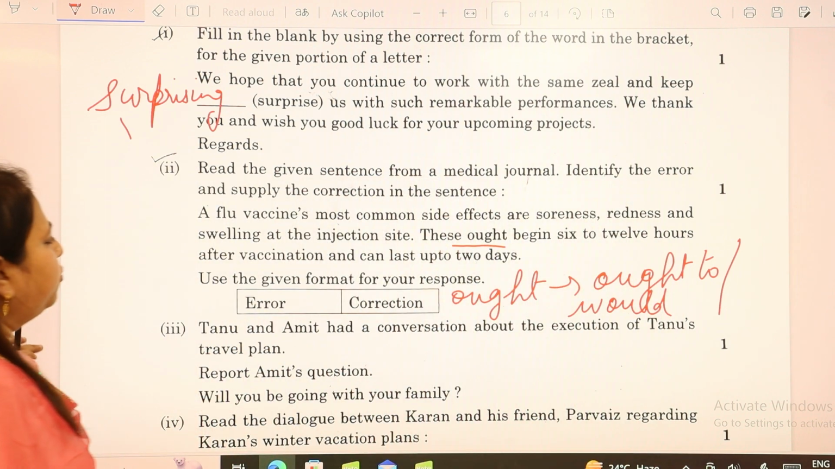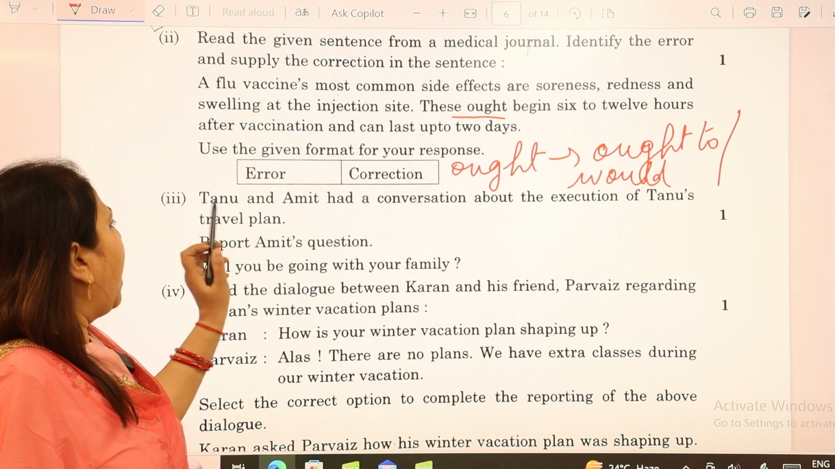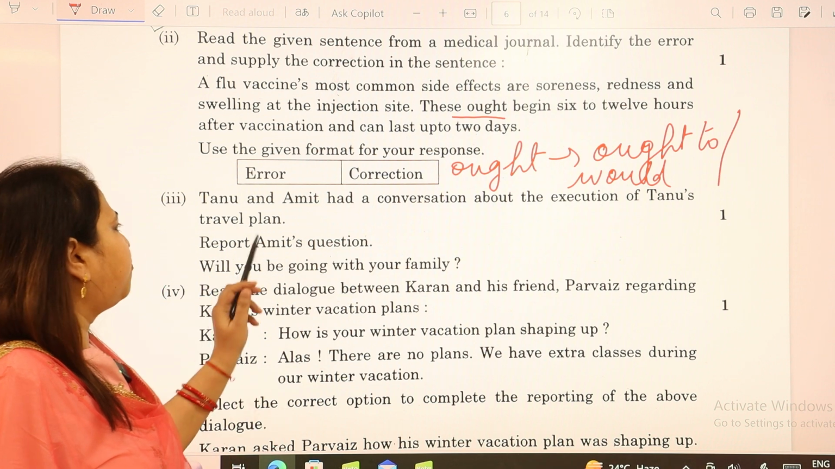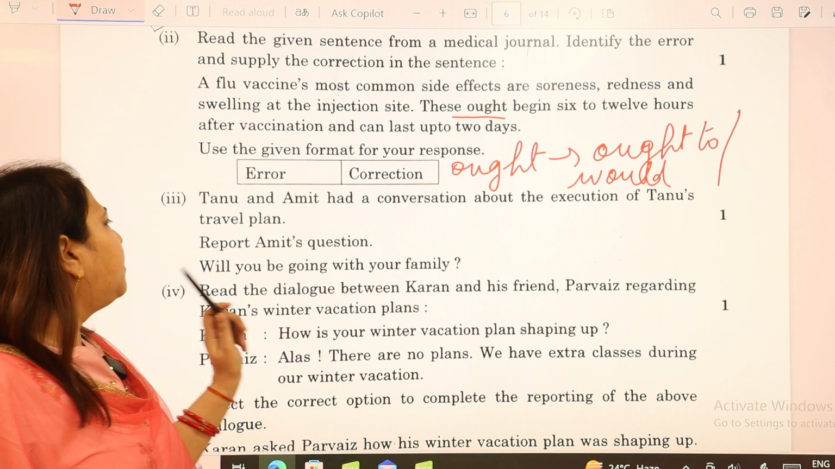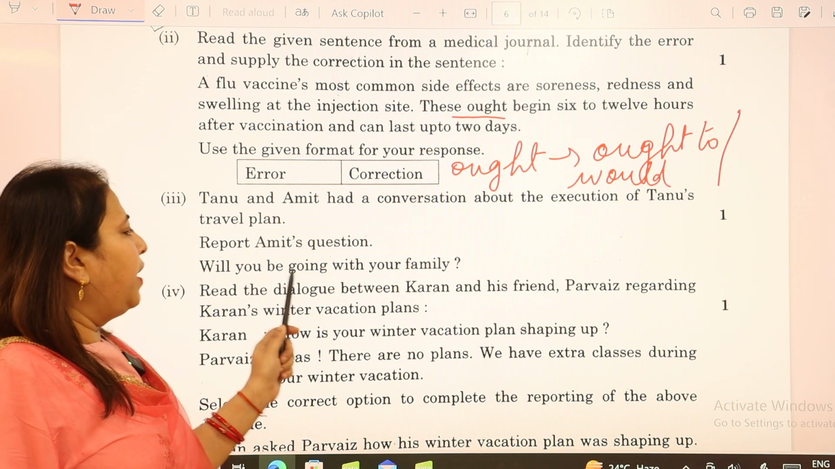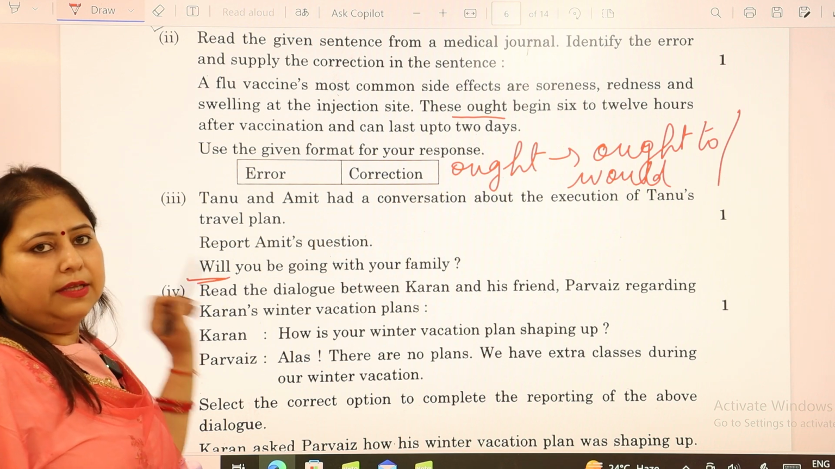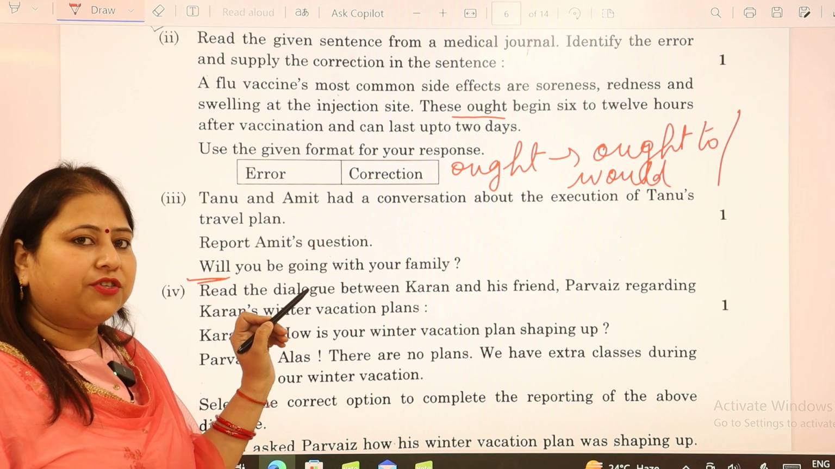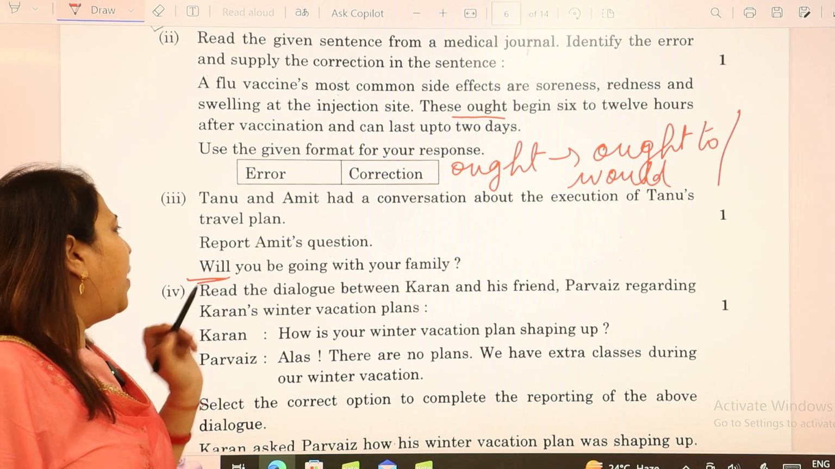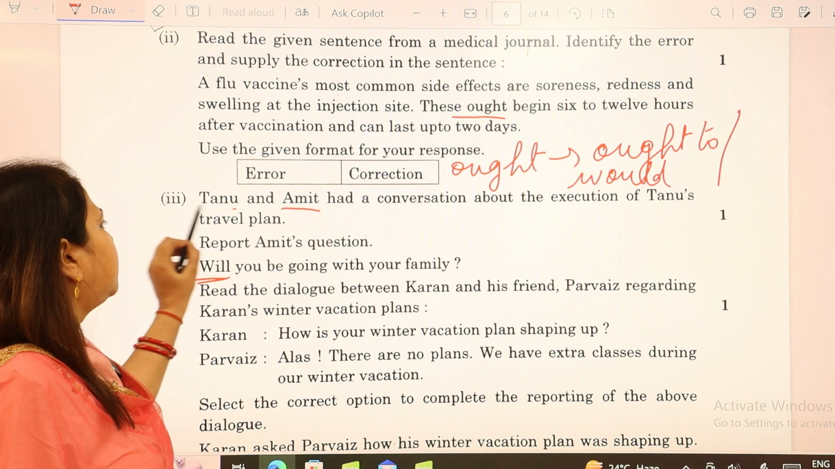Then next we move to the third one, which is Tanu and Amit had a conversation about the execution of Tanu's travel plan. Report Amit's question. The question is, will you be going with your family? This is starting with a helping verb, which means this is a yes or no question. So for this we need to have the connectors as if or whether. To this we will start here as Amit asked Tanu.